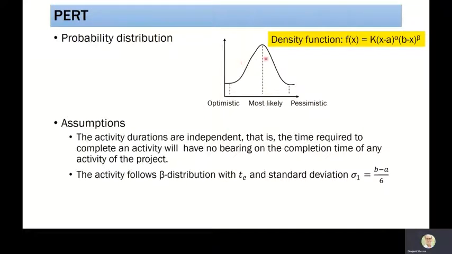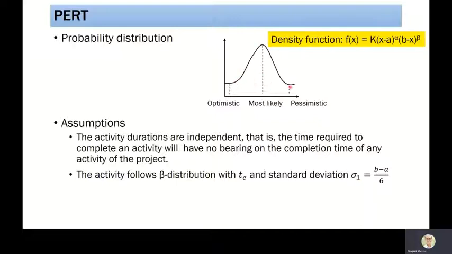So this is the probability distribution, as I have said, the beta distribution. Here the assumption is that the activity durations are independent. That is, the time required to complete an activity will have no bearing on the completion time of any other activity of the project. So they are independent. And the activity follows a beta distribution with expected time TE and standard deviation sigma.